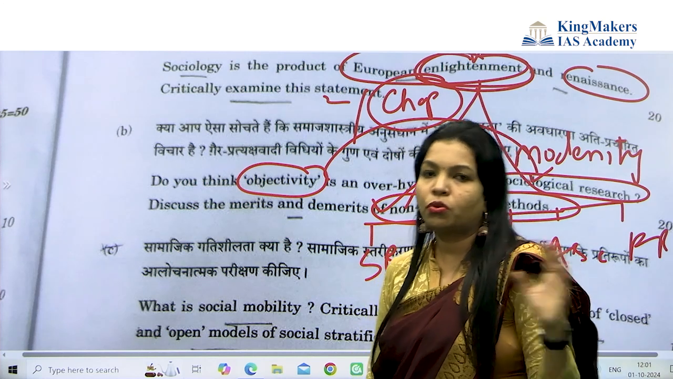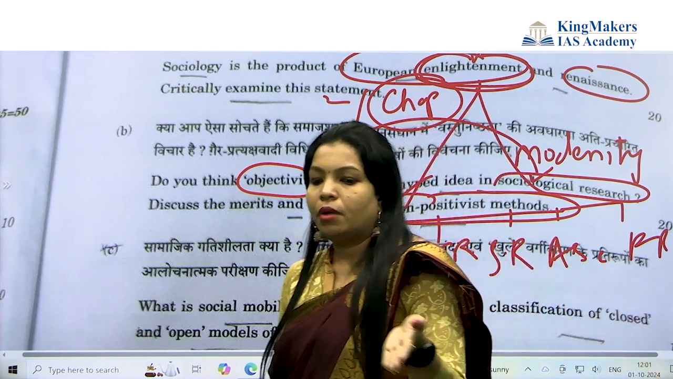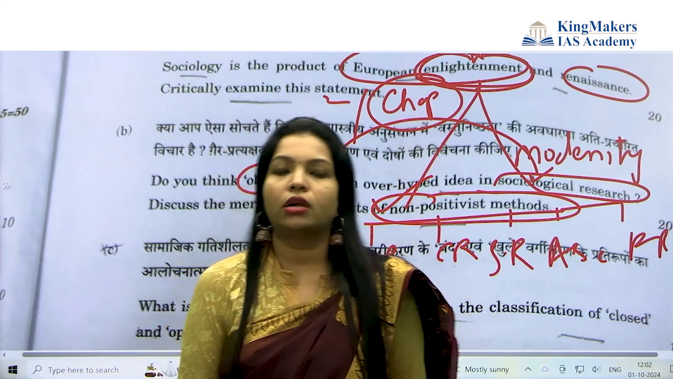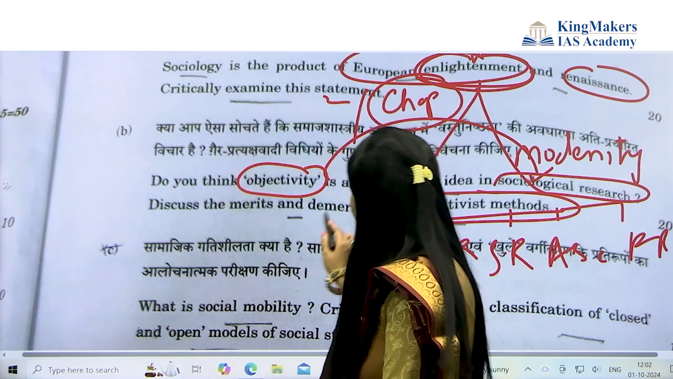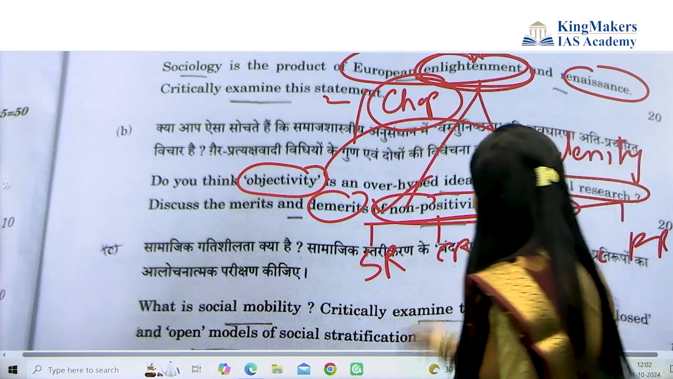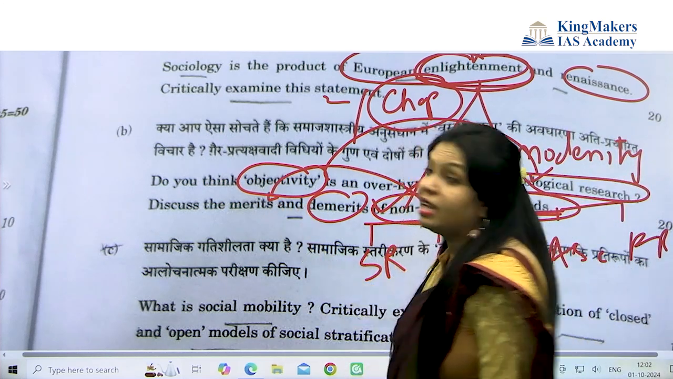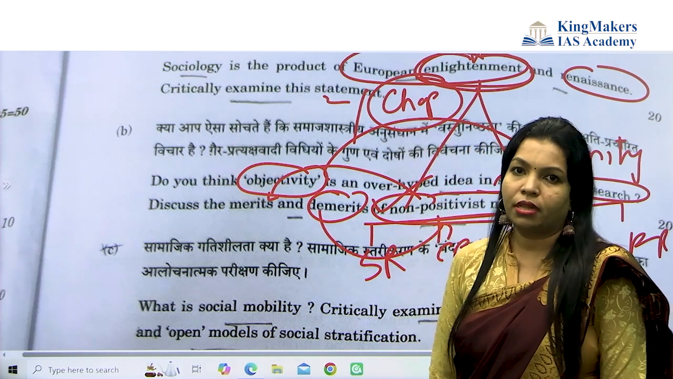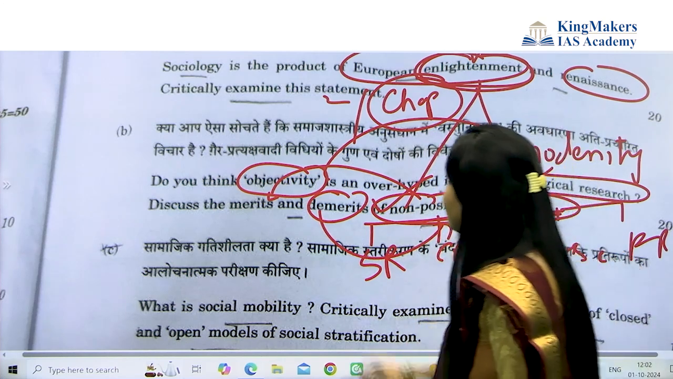Non-positivist approach, you have to go with the ethnomethodologist and phenomenologist approach, also you need to write here, because they have deliberately asked for the merits and demerits. So merits, it's the non-positivist method's merits. Demerits, again, the criticism of the non-positivist method. So this was the question. Okay, next question.